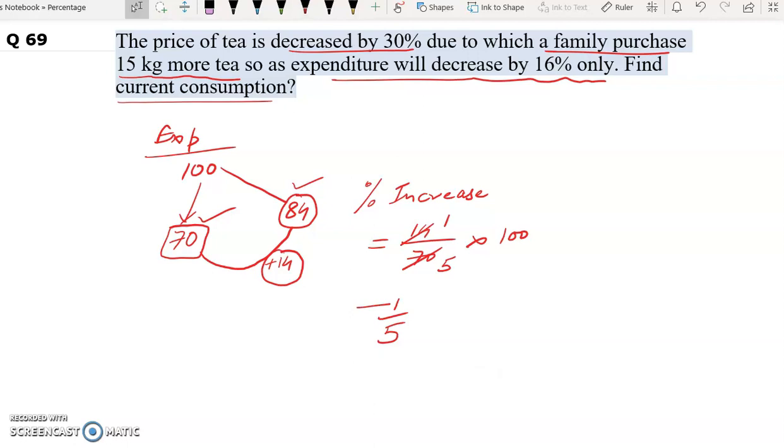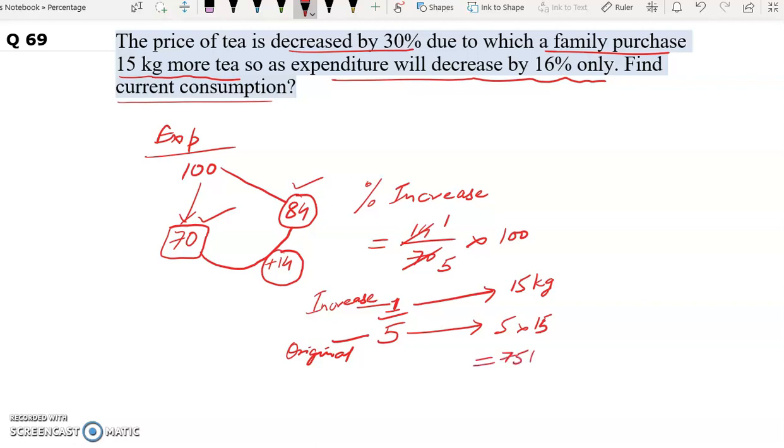Now 1 is increase and 5 is original. Now in this question it's given the family purchased 15 kg more tea. So increase is how much? This 1 unit represents how much? 15 kg tea. And in the question we need to find current consumption. So original consumption is how much? 5 units. So 5 into 15 will be 75 kg. And this is our answer.